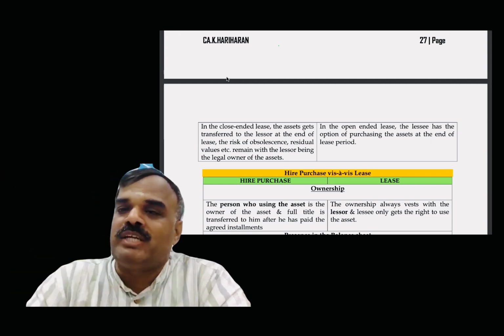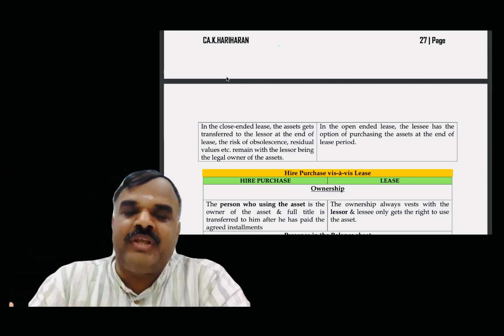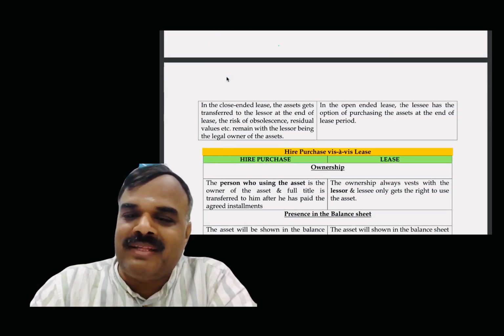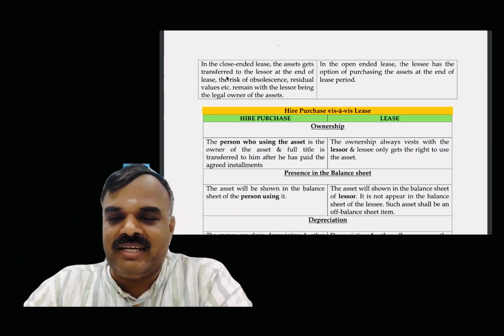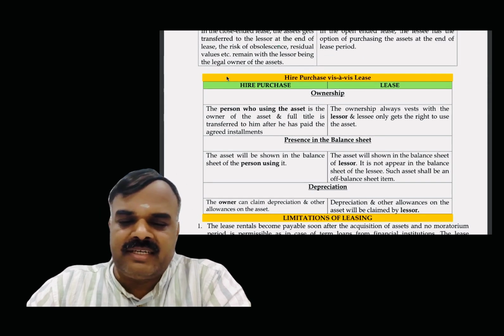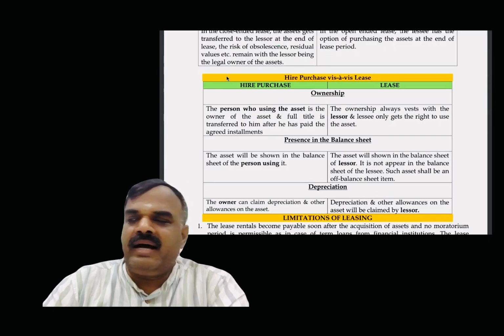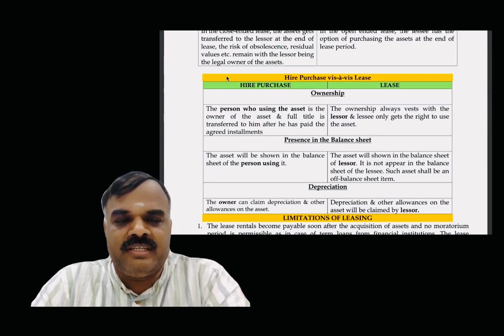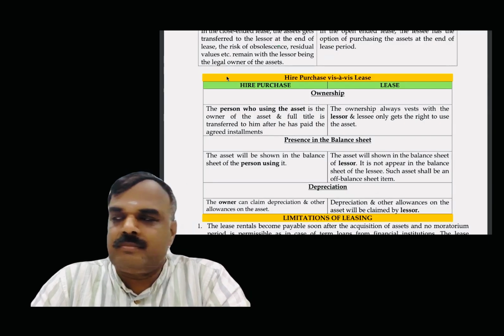Then it is called what? Close-ended lease. At the end of the tenure, if you are having the option to buy the asset, that is called open-ended. If there is no option to buy the asset, that is called what? Close-ended. Easier? Okay, sir. Hire purchase and lease. Haripriya, we studied a small question. Hire purchase and lease. Yes, sir.